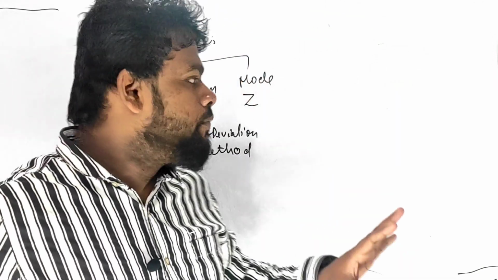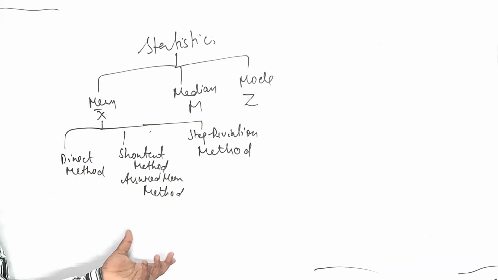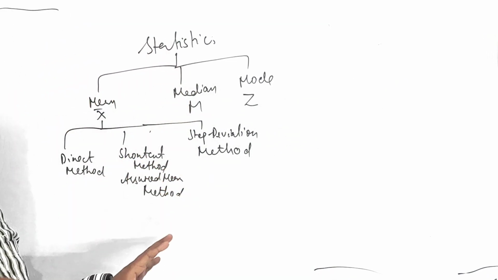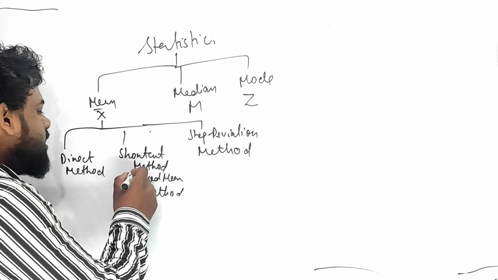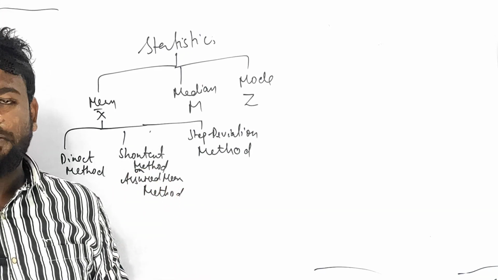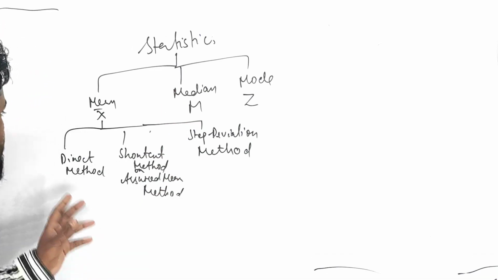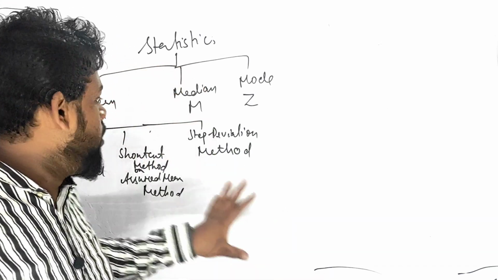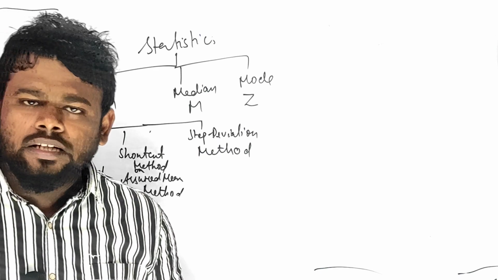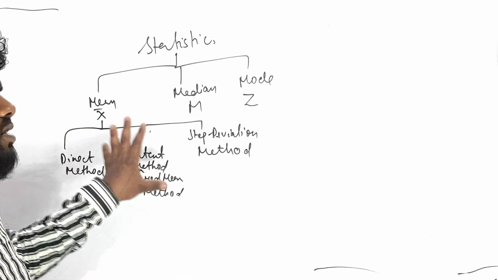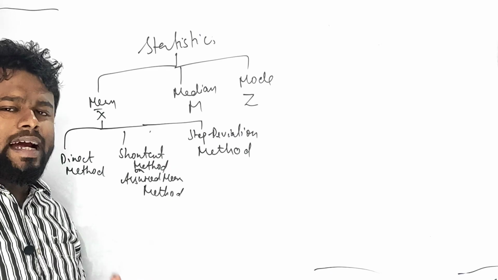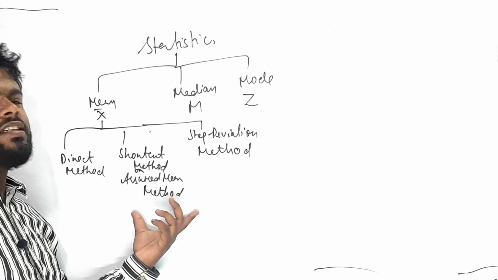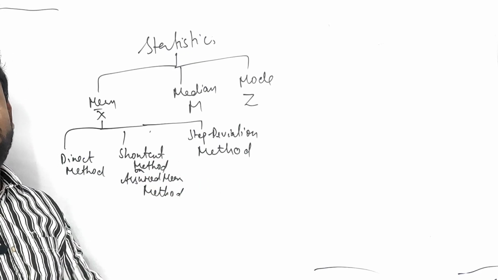I am saying the ICSE reduced syllabus states that you have to practice any one method, but in this particular video I will be talking about two methods: the direct method and the shortcut method, right? Median and mode also I will cover in detail. So, my dear children, you prepare only the direct method. Direct method is one of the easiest methods to find the mean. If you want, you can practice the others too, and I recommend it, as it will help you at a higher standard. So the shortcut method as well as the assumed mean method you can just practice, and the step deviation method we are going to skip, right?